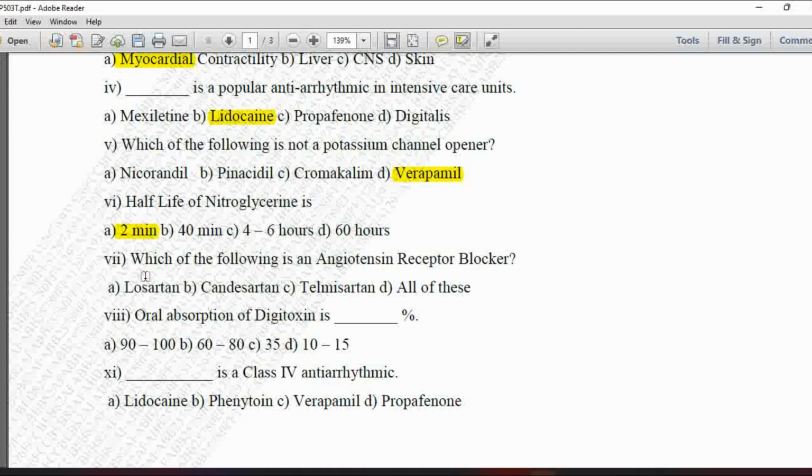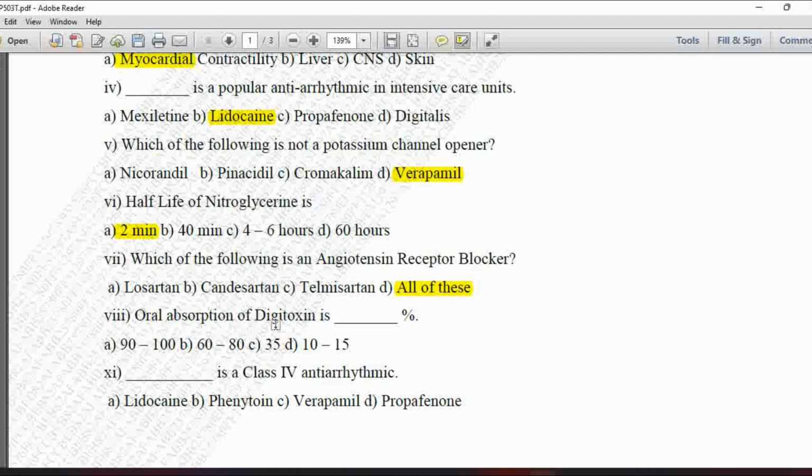Next MCQ 7. Which of the following is an angiotensin receptor blocker? Option A is losartan, B is candesartan, C is telmisartan, and D is all of these. So as you know, losartan, candesartan, telmisartan, these all are the angiotensin receptor blockers. So option D is correct.